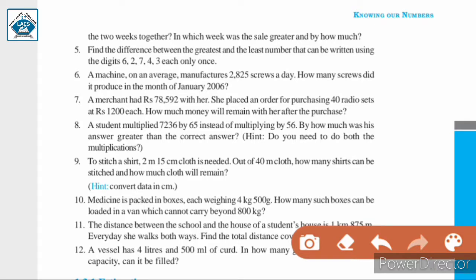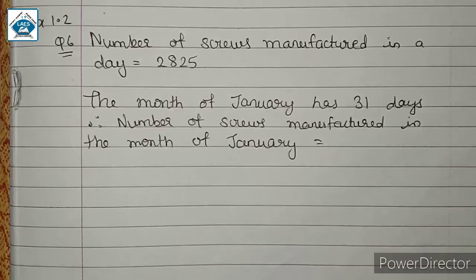Hello students, let us continue exercise 1.2 question number 6. A machine on an average manufactures 2825 screws a day. How many screws did it produce in the month of January 2006? In this question we have a machine which produces 2825 screws in one day. And we are asked how many screws did it produce in the month of January 2006. Let us see the solution.